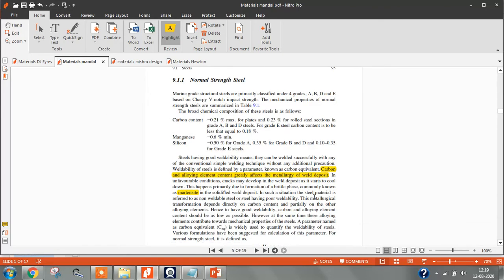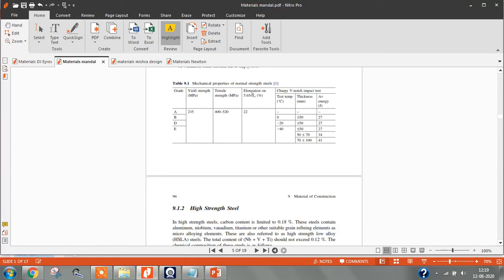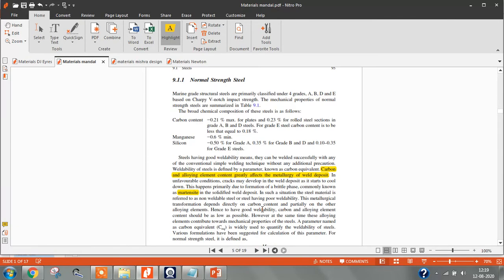So next we'll see about steels. There are two types: one is normal strength and one is high strength. So we'll look at the properties of normal strength steel. We have seen the range, but we'll see what constituents are present in normal strength and high strength steel.